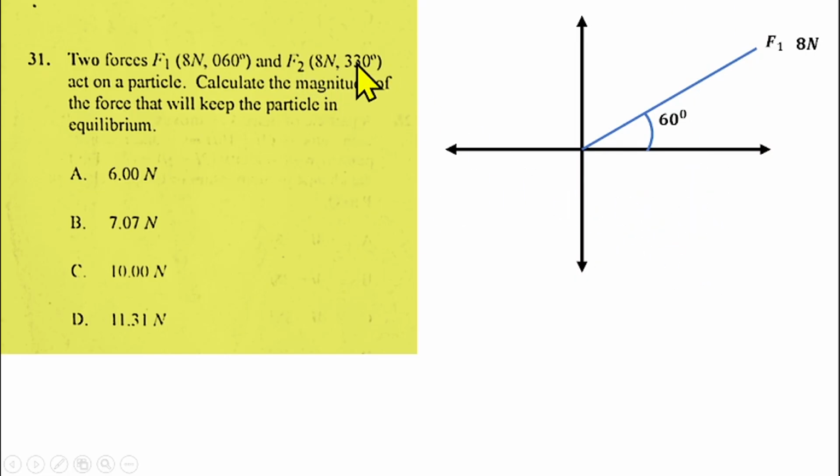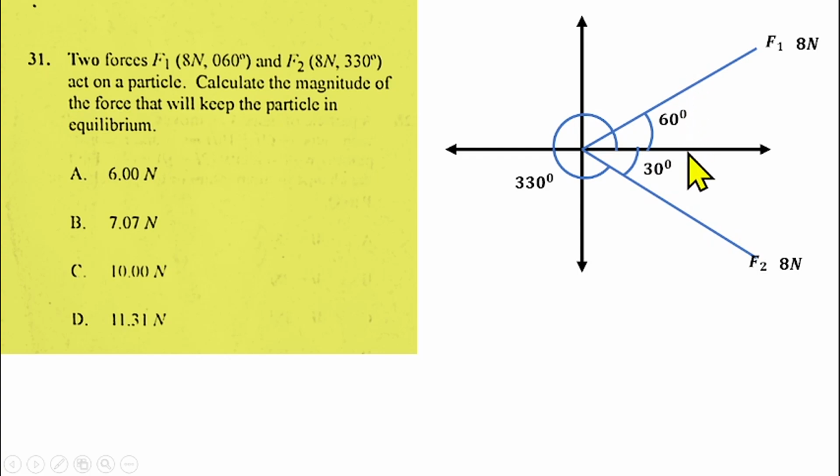So this 330 will fall in the fourth quadrant, because this is the first, second, third, and fourth. It will fall here. So I'll draw a straight line also to represent the second force, which is also 8 Newton. Then from here, which is 0, back to the fourth quadrant, that's 360. So from here to here will give us 330 degrees. Then the remaining angle here will be 360 minus 330, that gives us 30 degrees also. So you can also find the y component and the x component of these forces as well.